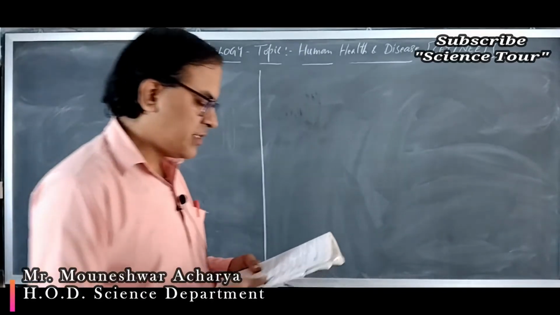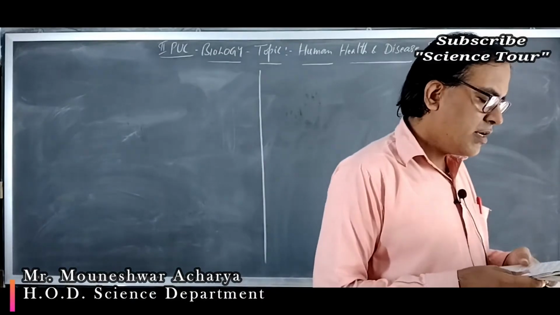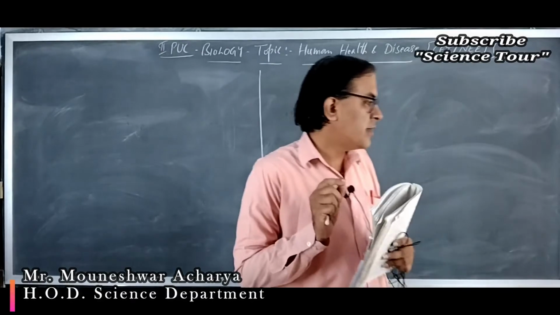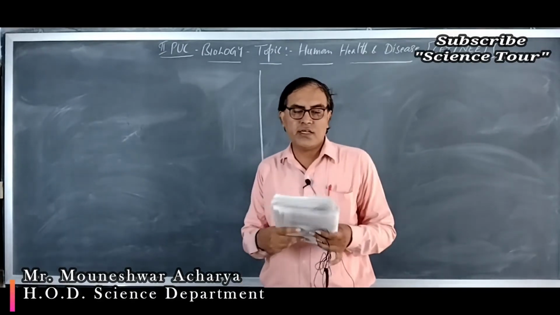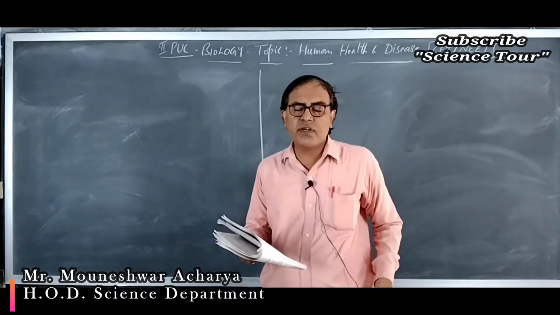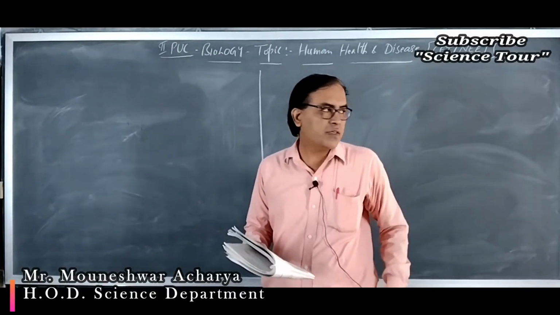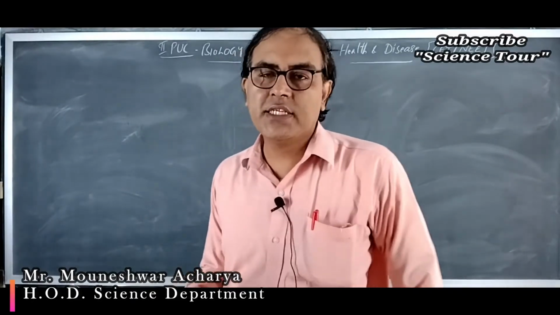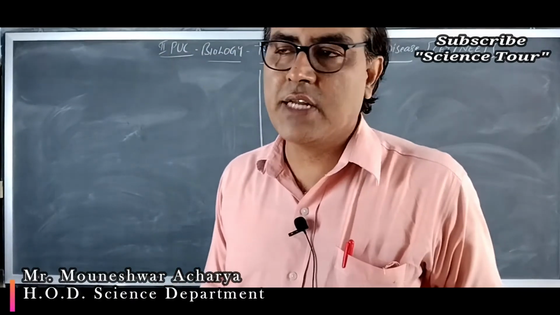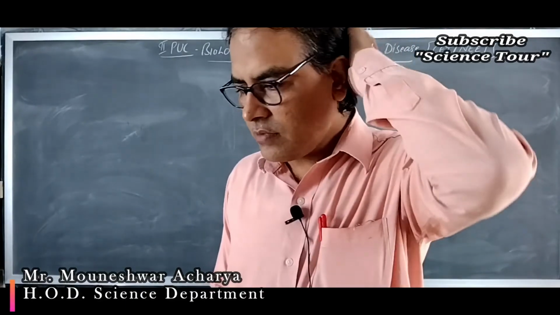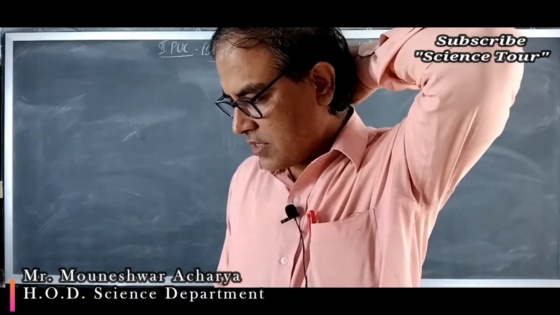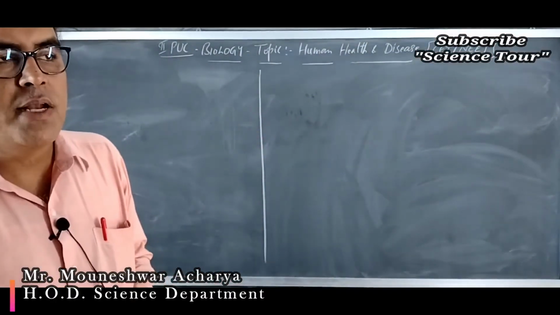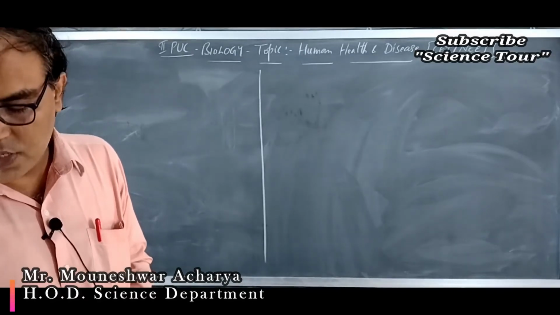Let's move to the next question. Before that, colostrum means what? Colostrum means the yellow colored milk which is secreted by the woman after delivery, in the first few days after delivery, from the mammary gland. It is rich in the antibody IgA and gives protection naturally. So it is a type of natural immunity. Okay.